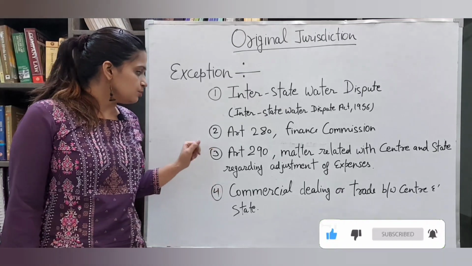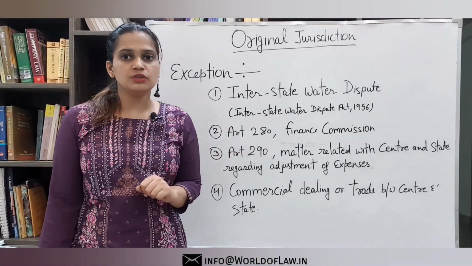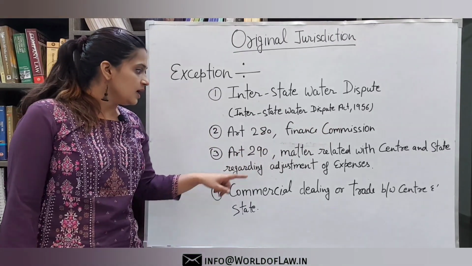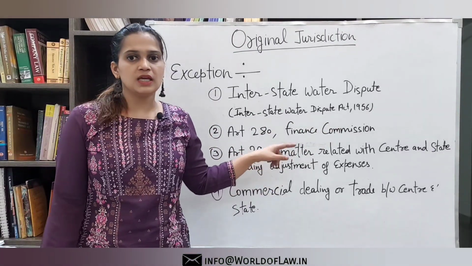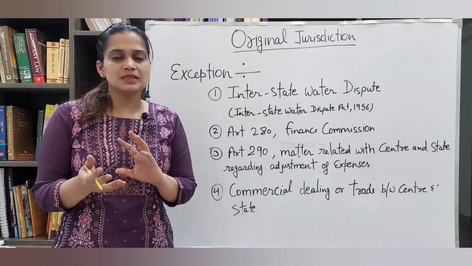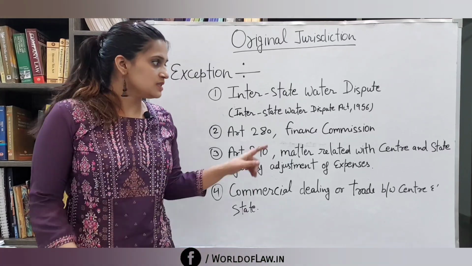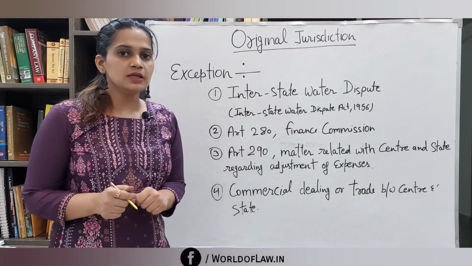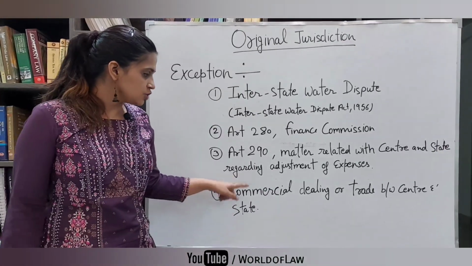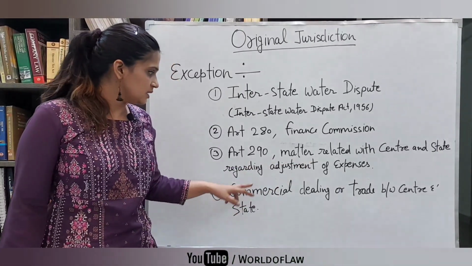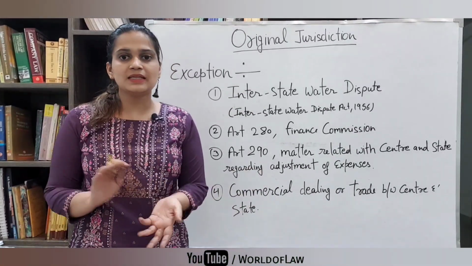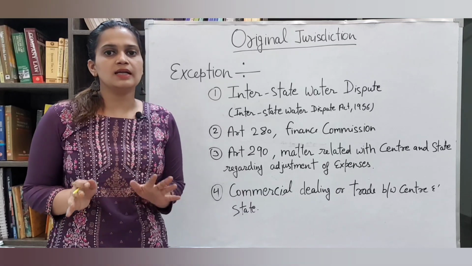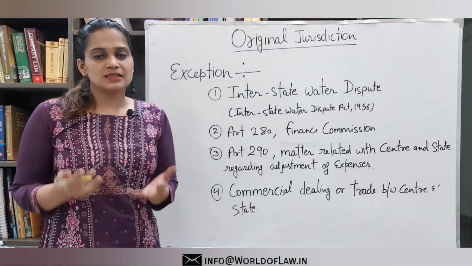The third point is Article 290, when the matter relates to the center and state regarding adjustment of expenses. If the expenses are in dispute between the center and state, then also the Supreme Court cannot use the power of Article 131. And the last is commercial dealing or trade between the center and the state. If there are issues regarding commercial dealing or trade, then also the Supreme Court cannot use Article 131, that is exclusive jurisdiction.